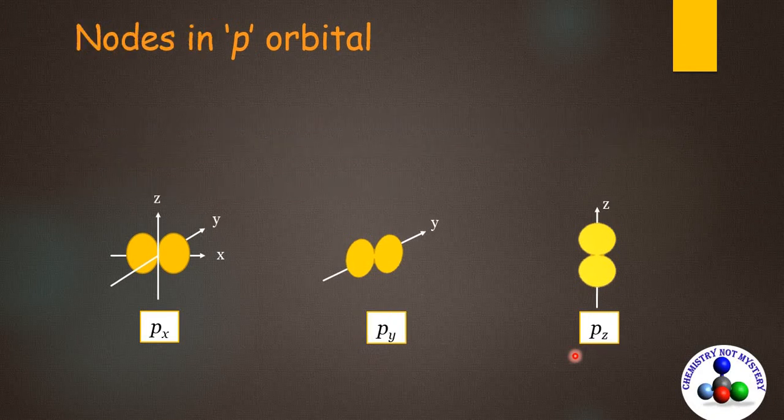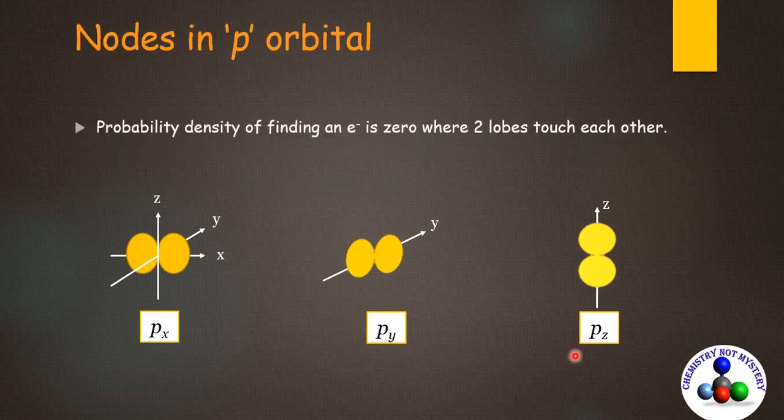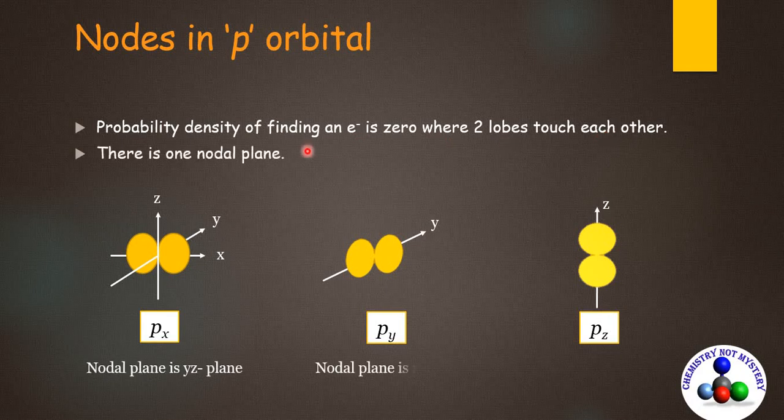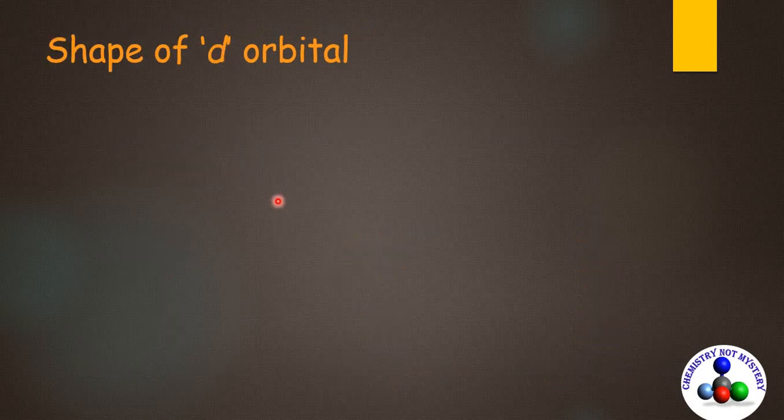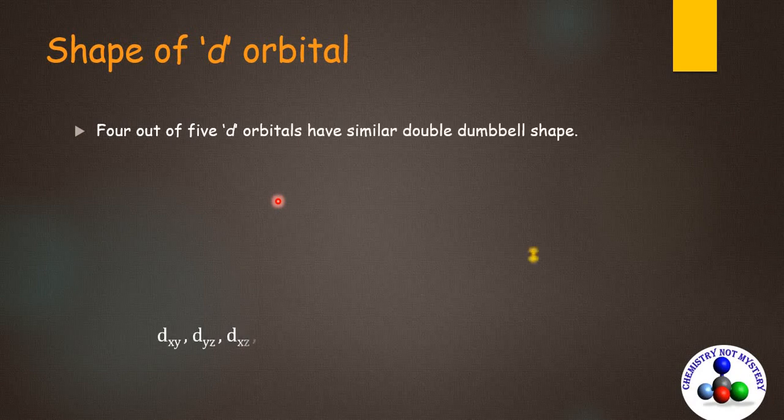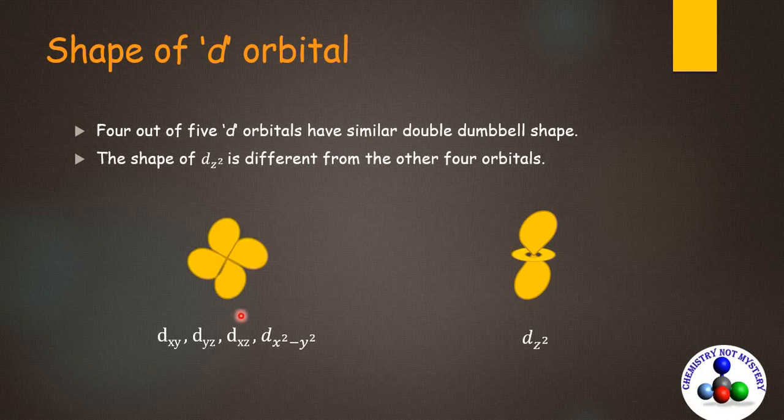The probability density of finding an electron in a p orbital is also not uniform. It is 0 where the two lobes touch each other. There is one nodal plane. The number of nodes is equal to n-2, where n is the number of the orbit. Now come to the shape of the d orbital. 4 out of 5 d orbitals have a similar double dumbbell shape. The shape of dz square is different from the other 4 orbitals.